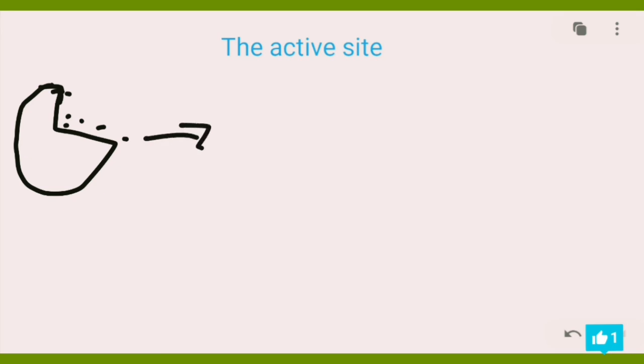Next up, we're going to learn the active site. What is an active site? Now, let's go back to the example of a protease. Let's take protease again. In a protease molecule, let me draw the protease enzyme. Yep, it looks like that. Not really, but this is the drawing I'm having. It has a dent. Can you see this dent right here? This dent here is called the active site.